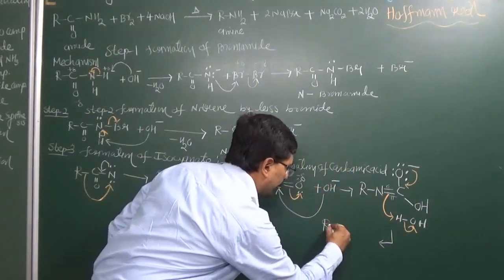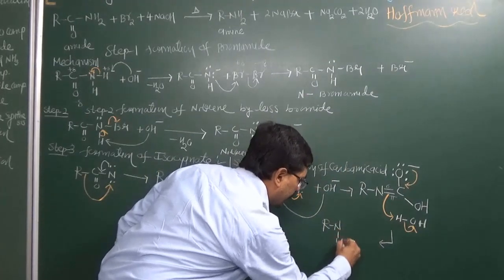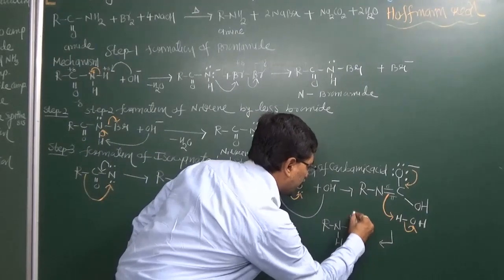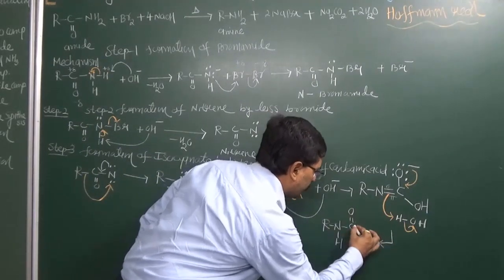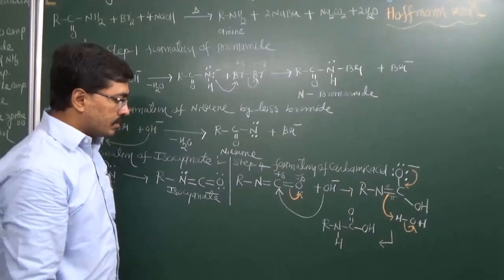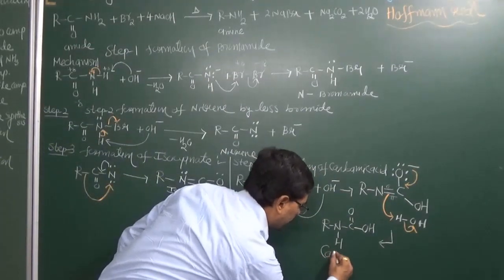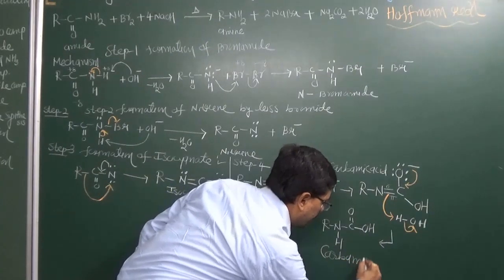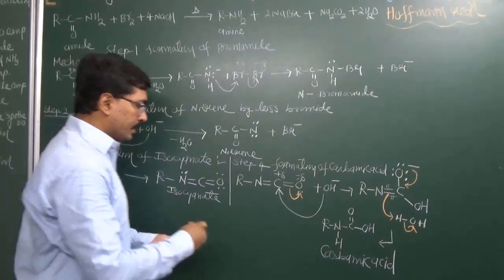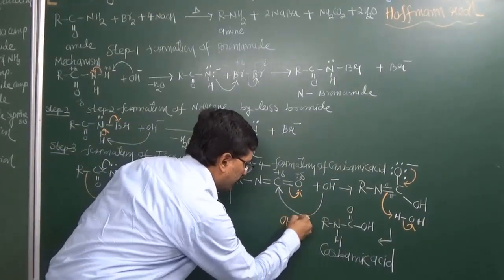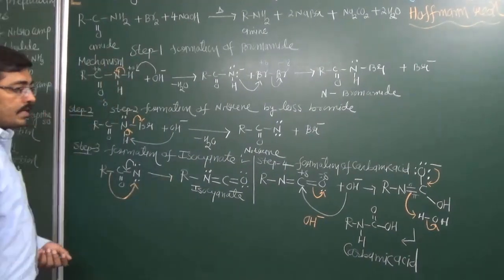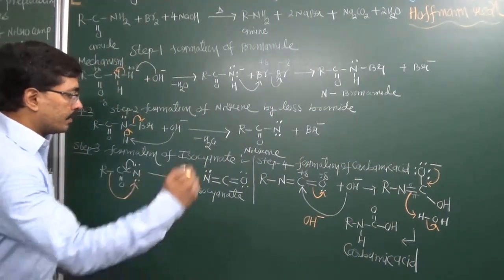Whatever structure is obtained, we can write it this way. There is a hydrogen on nitrogen, carbon has a double bond with oxygen, and we have a hydroxyl group, OH. Whatever structure is obtained, this structure is known as carbamic acid. And with this carbamic acid, we get this hydroxyl ion back. So now the carbamic acid obtained undergoes further reactions.